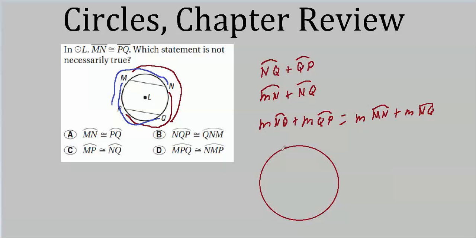For instance, I could draw two other. Well, suppose I started with the first one. Say that's MN. But I can draw another congruent arc from, say, here to here. I don't know if those look congruent, but let's pretend that they are. The point is, this arc is definitely not congruent to this arc, is it? They're not even close. You can eyeball that and see that this definitely does not have to be true.